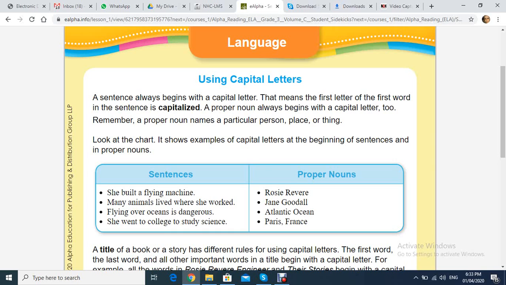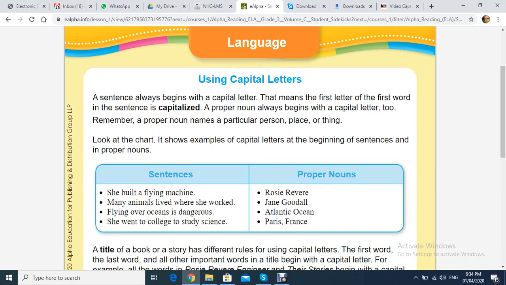Number two, the days of the week are always capital. Memorize it like a song. The days of the week are always capital. Saturday, Sunday, Monday, until Friday. They are always capital. At the beginning, at the middle, at the end, they are always capital. The days of the week are always capital.